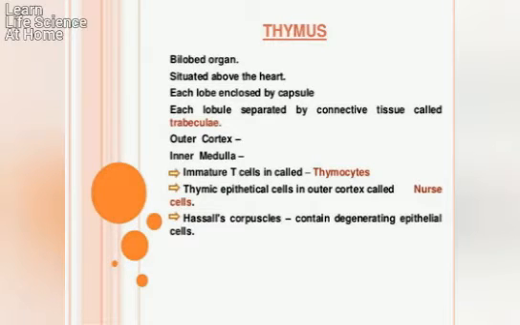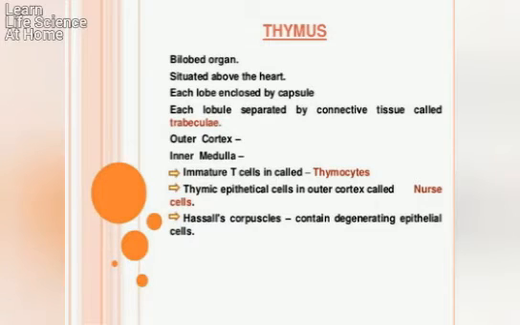The function of the medulla region is to help in maturation and activation of T cells. It includes macrophages, epithelial cells, interdigitating dendritic cells, and mature thymocytes.